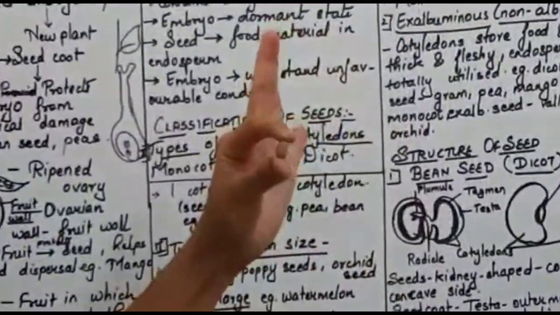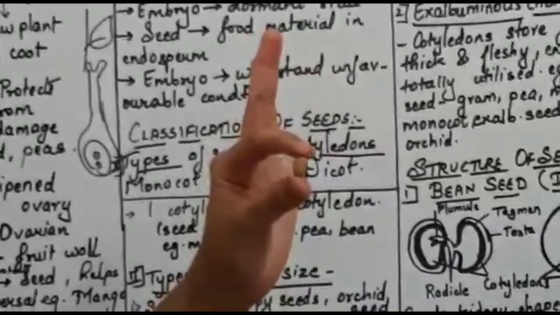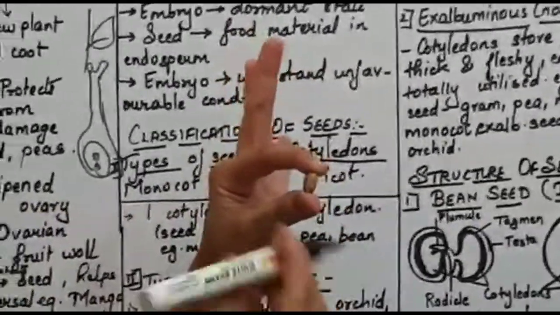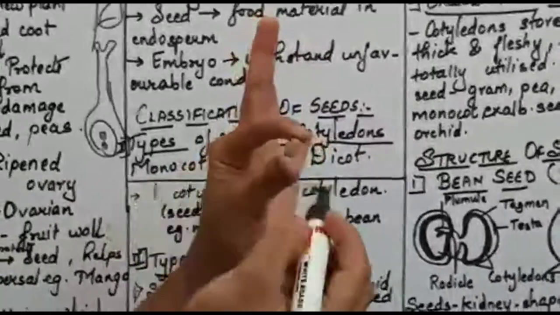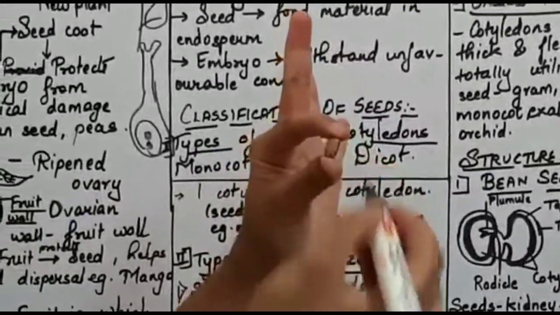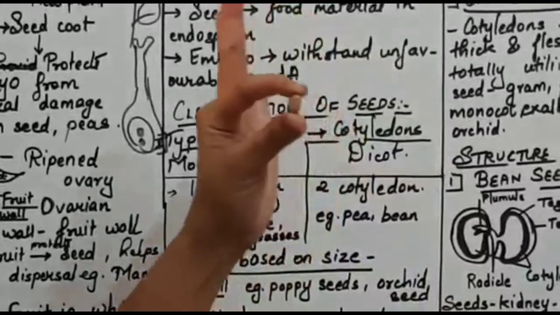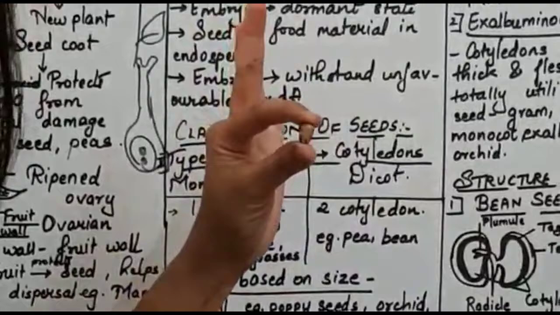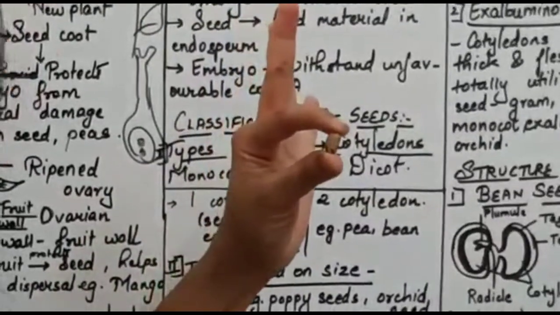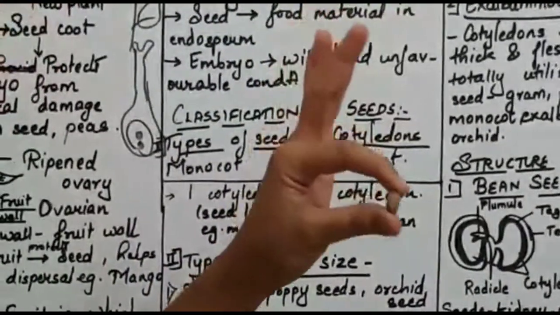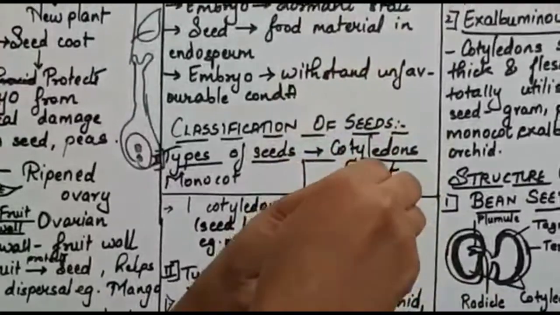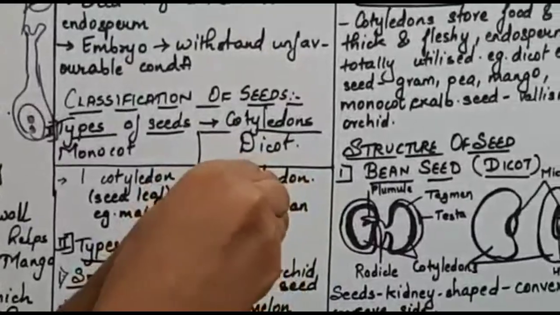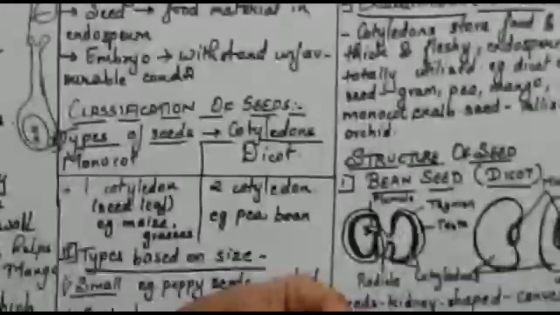Now you would see that this is a kidney shaped seed which has both the convex part, this one, and the concave part, that is this one. It has both sides, convex as well as concave. Now it has the seed coat, the outermost seed coat, that is called the testa. Okay, I have not peeled it, but if I would try to peel it off, it's not a soaked seed, so I'm not able to peel it off.